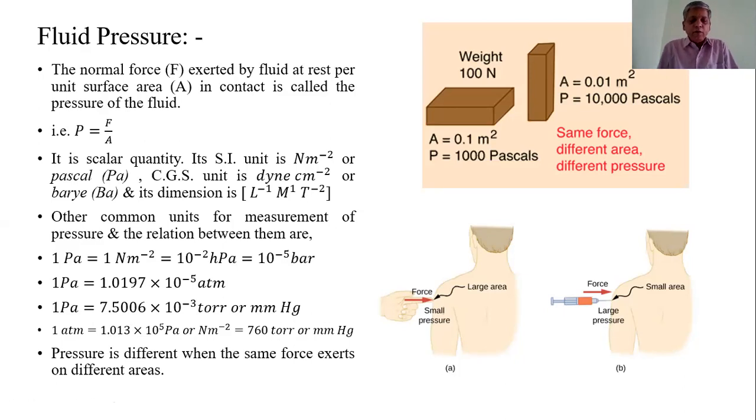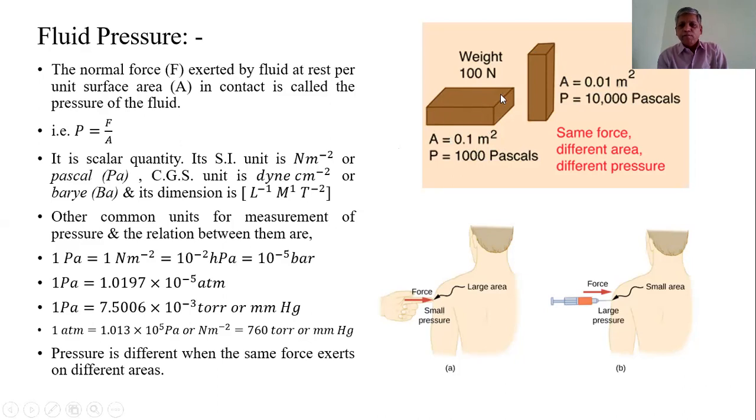Pressure is different when the same force is exerted on different areas. For example, this block has a weight of 100 Newton, and the large surface area is 0.1 meter square and the small surface area is 0.01 meter square.